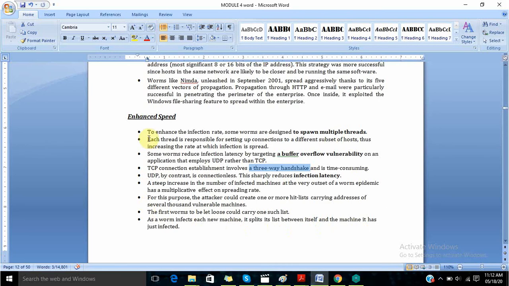So we can see, students, by the various ways these lines say how the worm increases the speed to get the files infected.